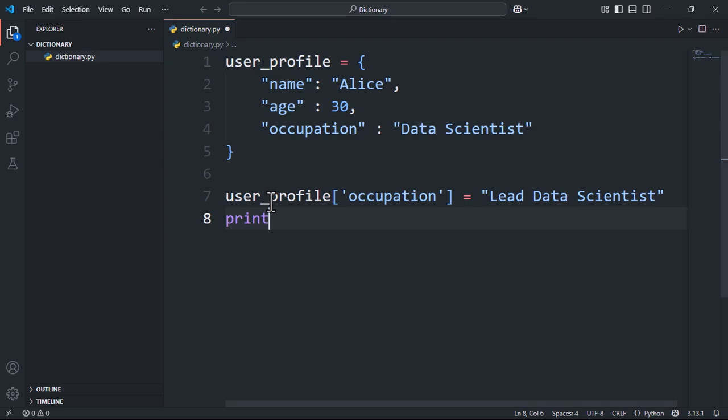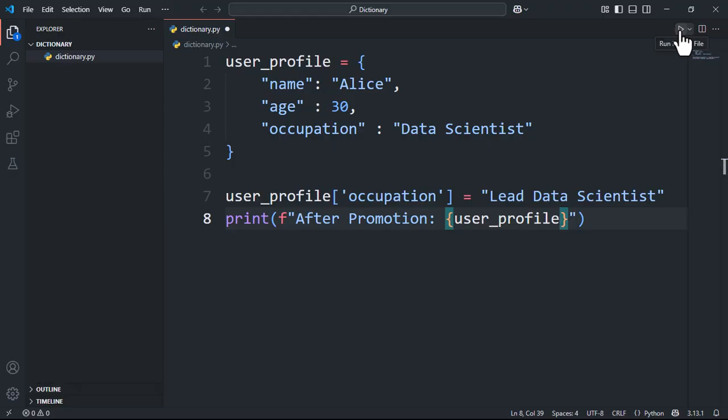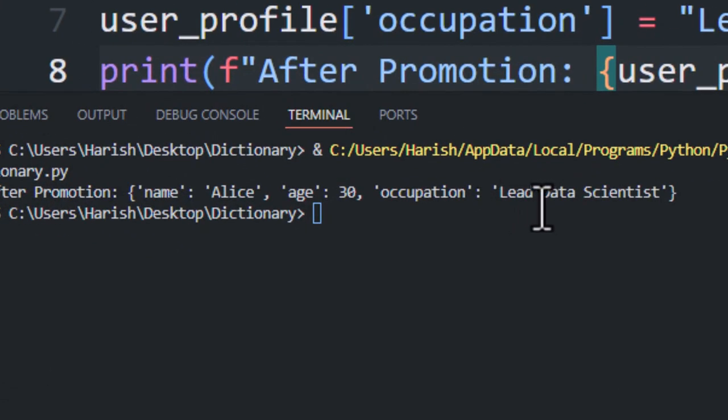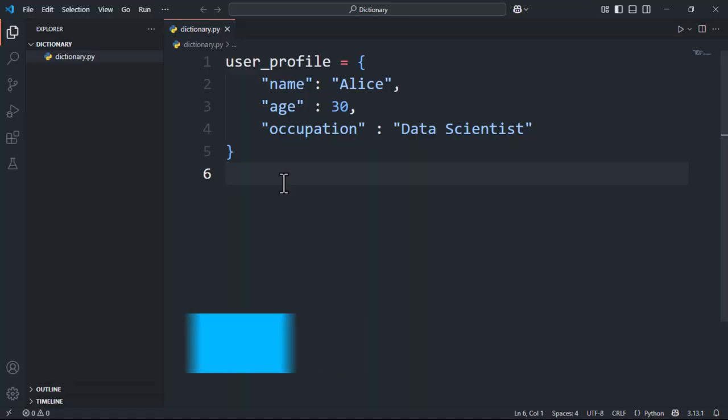Type print, then f for formatting, open parenthesis. Inside double quotes write "after promotion:", then use user_profile inside curly braces to show the current dictionary. Close the quotes and the parenthesis. Run the code now. And just like that, her title is updated. Simple and intuitive.